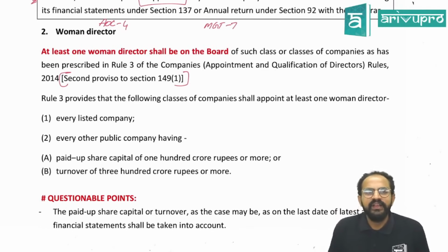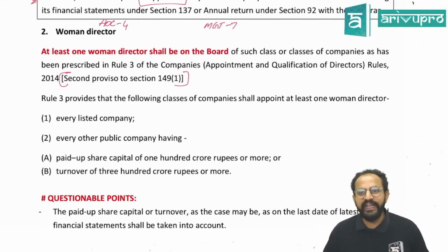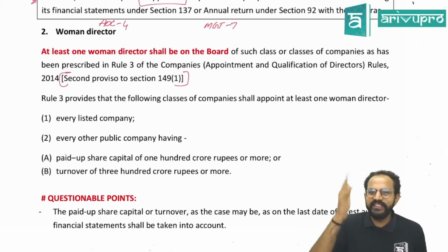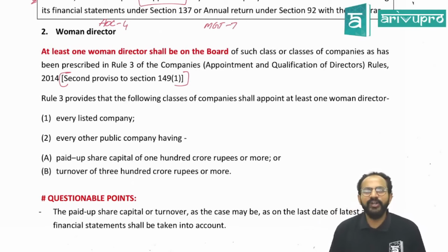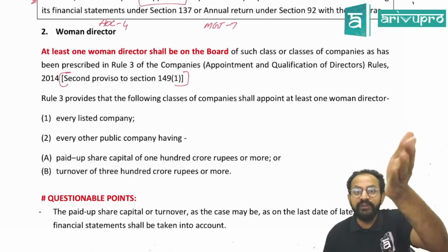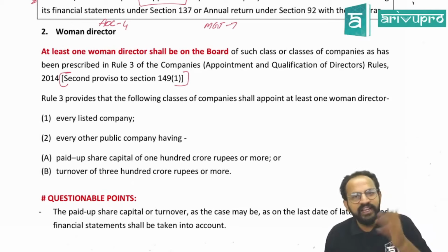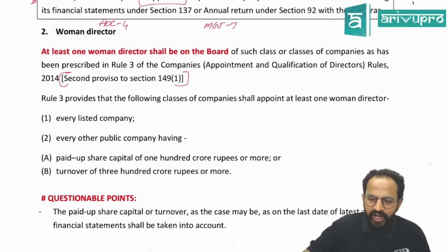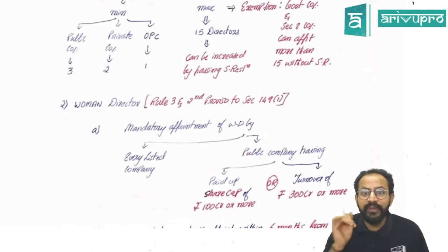The next one: in a company, there can be a lot of directors. So, sir, what is this new concept, men director, women director? Towards women empowerment, there is one provision in company law which says that a certain class of companies should mandatorily appoint one woman director, Nari Shakti. It is only there for women. For men directors, there is no such clause. The clause says such class of companies shall mandatorily appoint a woman director.